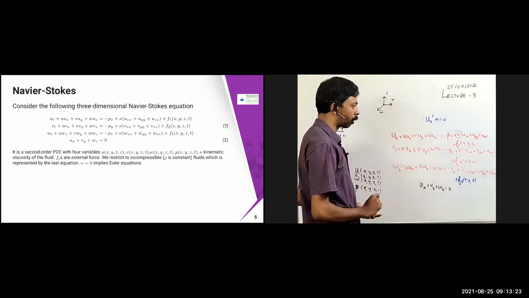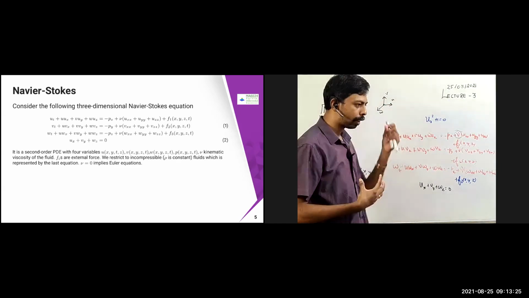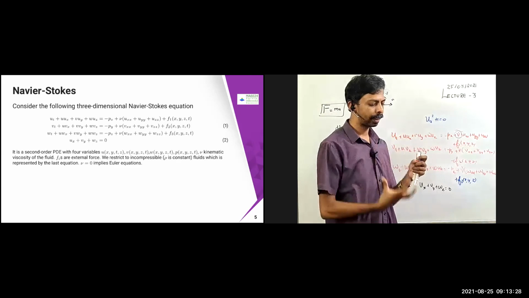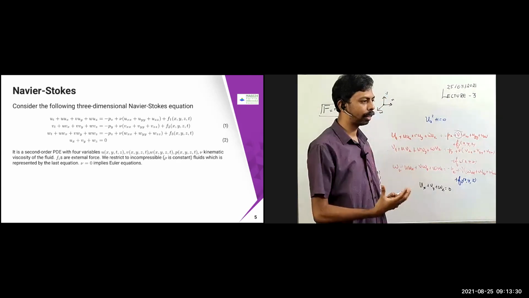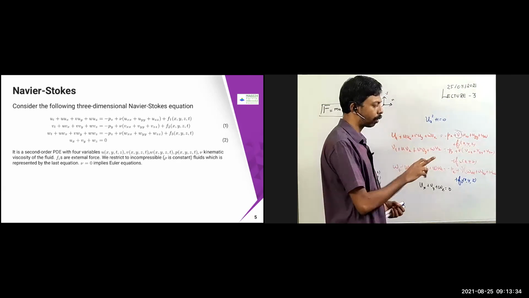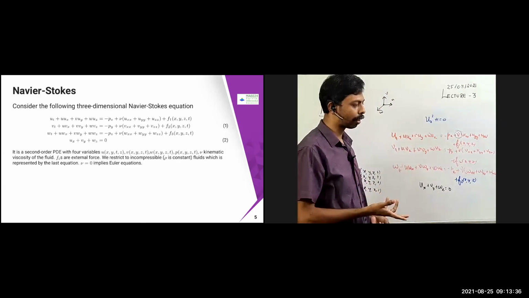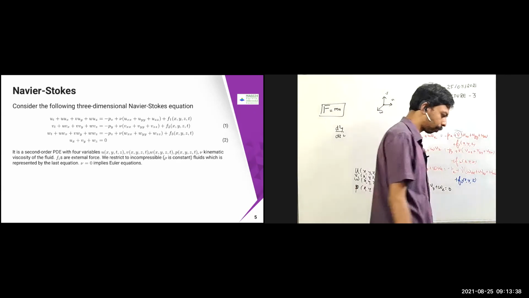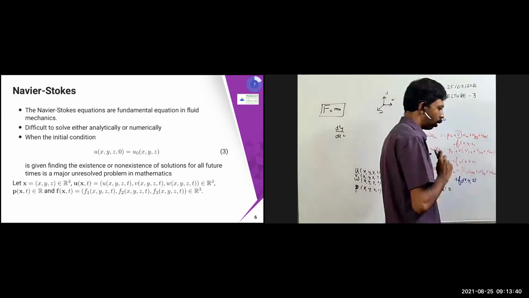Those kinds of flows can also happen. Once we talk about the physical nature, there will be velocity, density, all these things. Rho is nothing but the density. In this case I'm assuming that it is constant, so you can just forget about that.